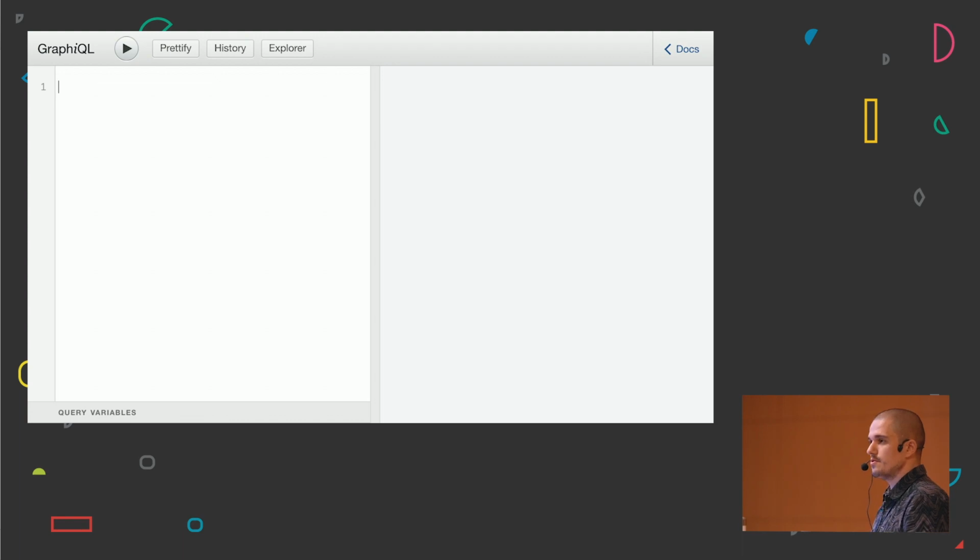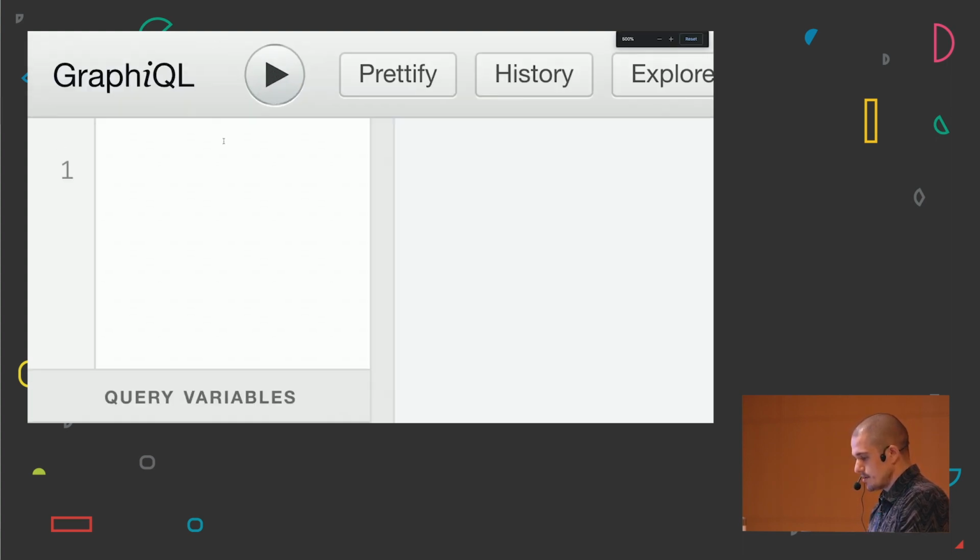So I'm going to just open the link, and we are going to see what we get when we open GraphiQL. This is GraphiQL, which is an impressive idea where we're going to be able to test and explore our APIs. So let's say that I'm going to join a company tomorrow and I don't know anything about their APIs. So I'm just going to play with it. Let me just make it bigger.